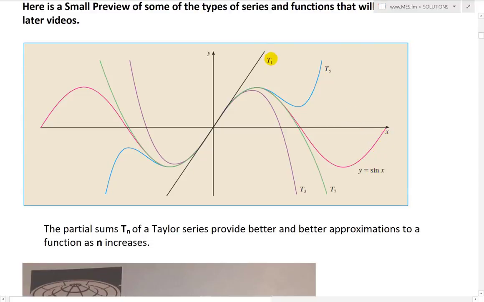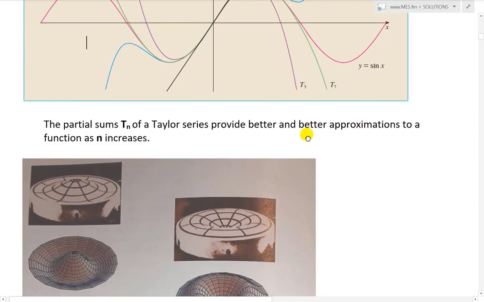The first, T1, of the Taylor series is a straight line, and then when you add another term of the series, you get a better approximation. That's T3. Then there's another, that's T5. Then T7 has an extra bend as well. So as you can see, it gets a better and better approximation as you increase the number of terms in the series. Just fascinating stuff.